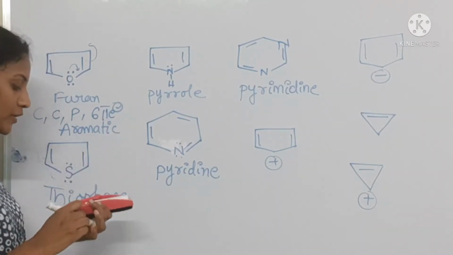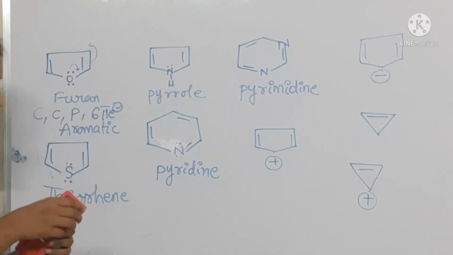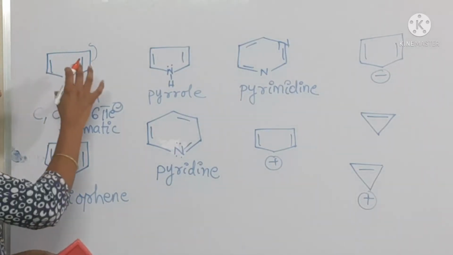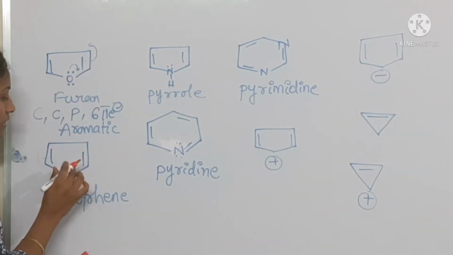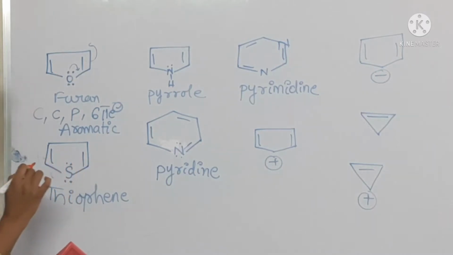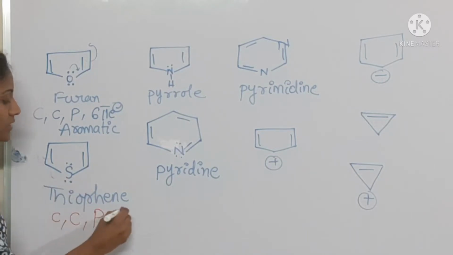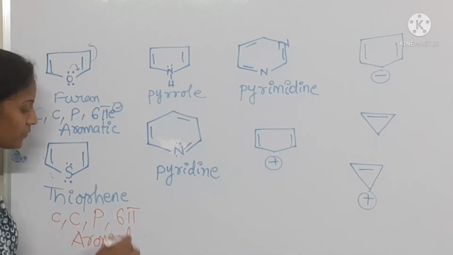Okay, coming to this is exceptional, just try to memorize. Next one, thiophene. If you observe in the same way, how can you observe in furan the participation of a lone pair in delocalization of pi electrons, so that here also it's cyclic, conjugated, planar and has 6 pi electrons in thiophene. So it is also an aromatic compound.